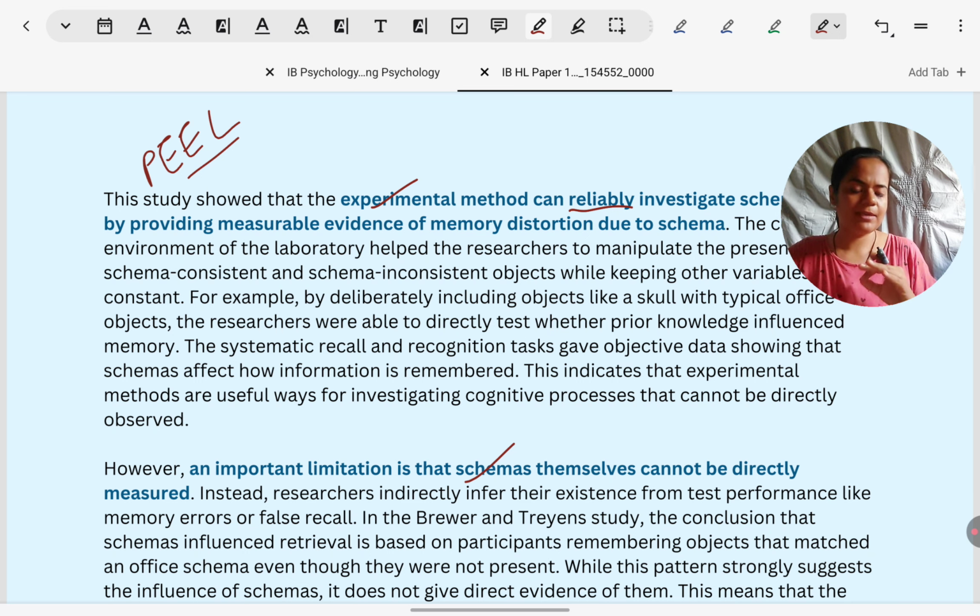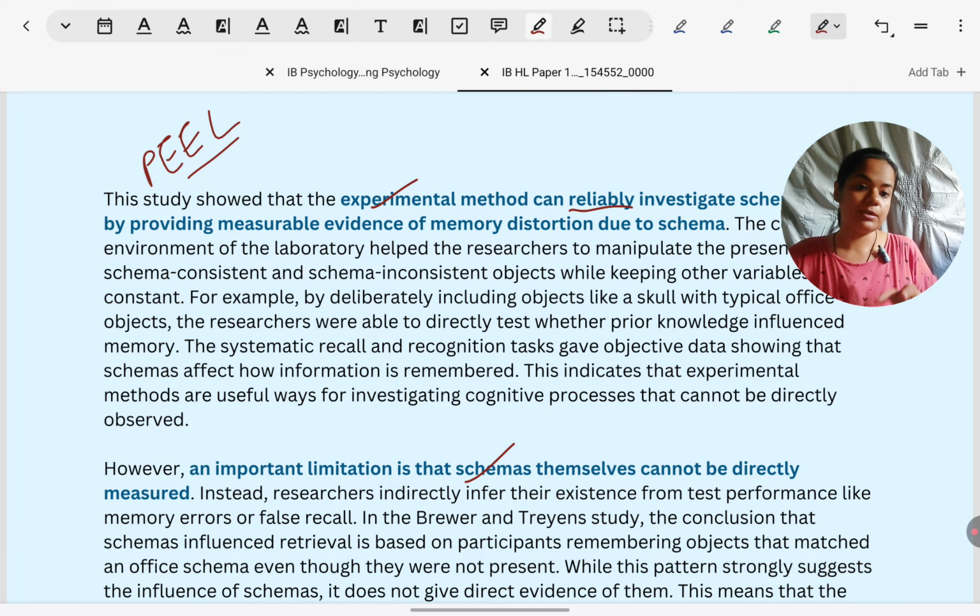But just as a quick reminder, PEEL means for every critical point that you're giving, there should be a point. This is the strength or limitation of measurement. Evidence should be there. You should link it back to the specific study from where you're picking up that point. It should not be a generic point. It should be a contextualized point. Explanation should be there. Reasoning should be given as to why this is a strength or weakness.